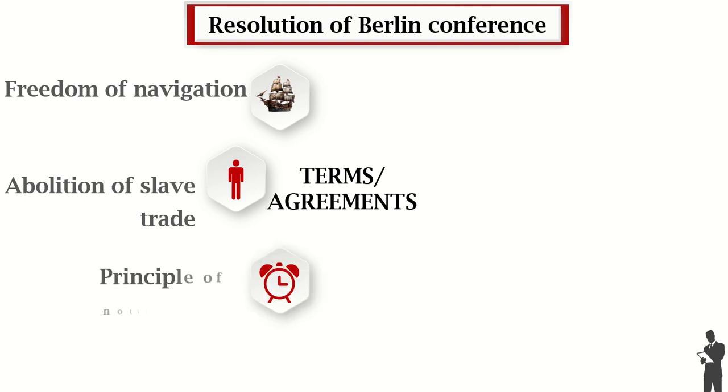Another, they agreed on the principle of notification. It was necessary, they said, that any area taken by one European nation, that nation should notify other European nations that it is holding this. Why was it necessary to notify other nations? To avoid collision, or another scramble for the same area.